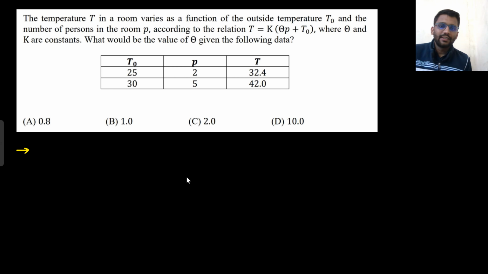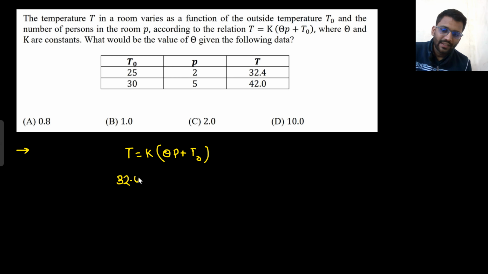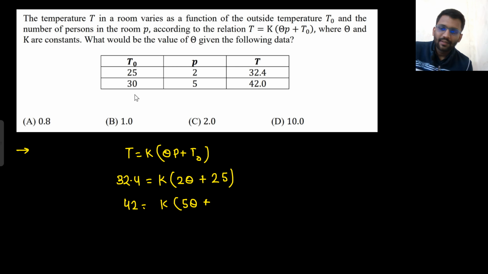Okay, this question is given T equals k into theta P plus T naught. You have to find the value of theta and the rest of the values are given. So T is 32.4, k is the constant that is not given, theta you have to find. For 32.4 the value of P is 2 theta plus T naught is 25 and value of T is 42, k value is not given, at that time value of P is 5 theta plus 30. So divide equation 1 and 2.